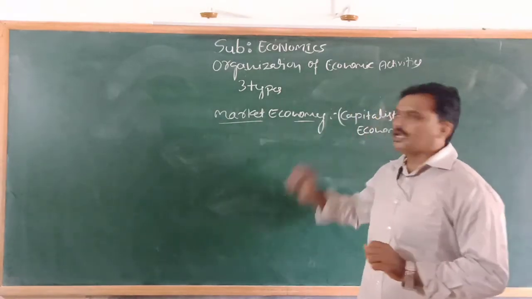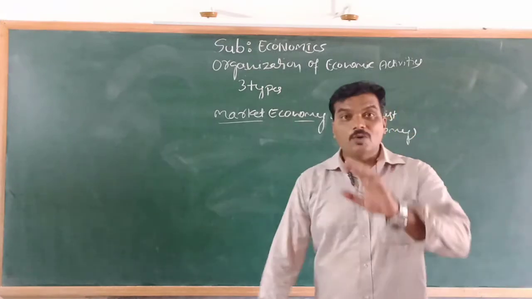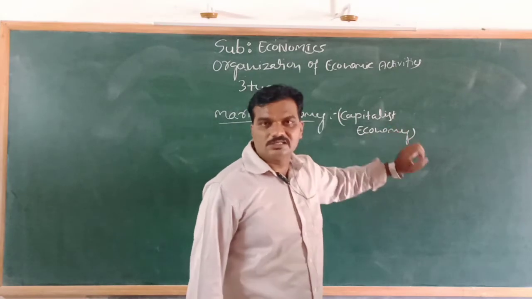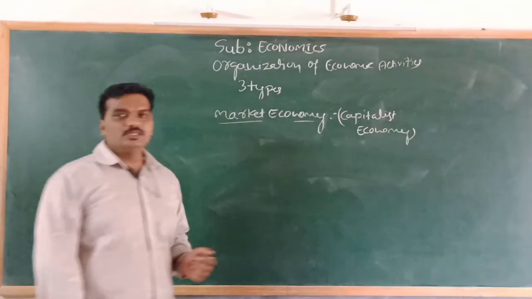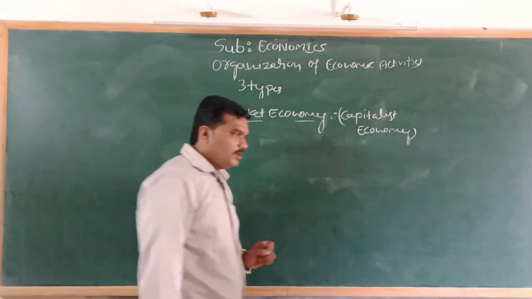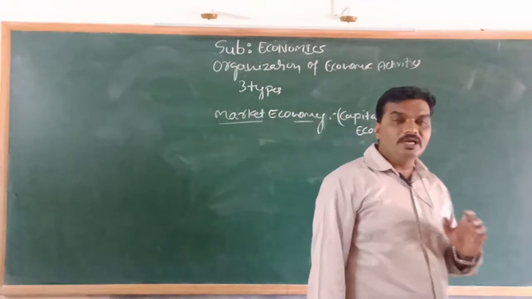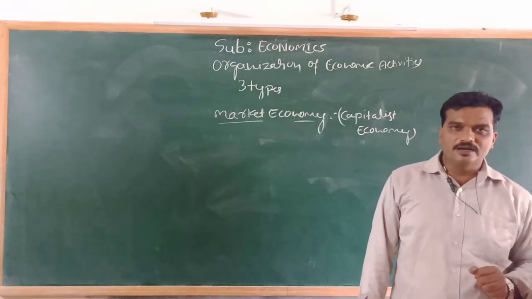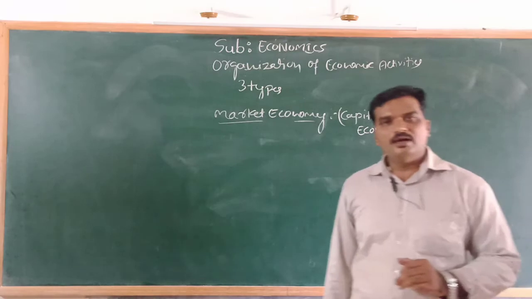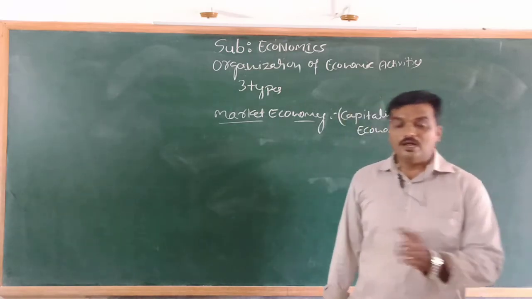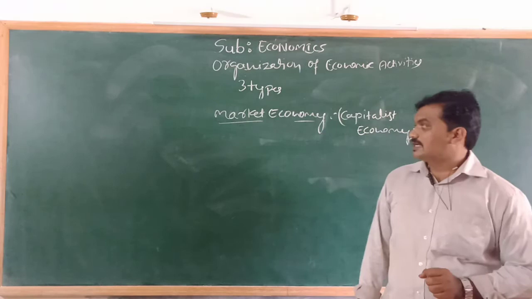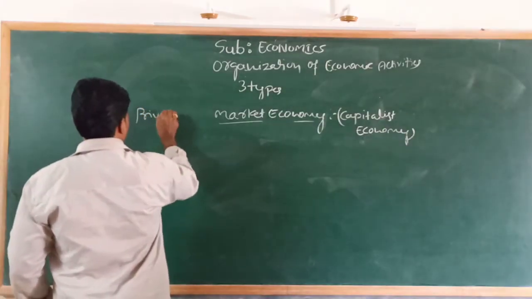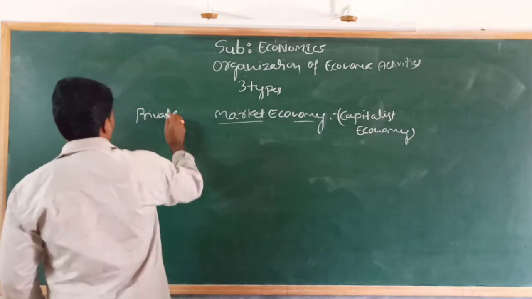What is meant by market economy or capitalist economy? The word implies capitalist. Capitalist means investors. So market economy means a system in which the resources are completely owned and allocated by the private sector. The entire resources in the country are owned and allocated by the private sector, under its complete control.